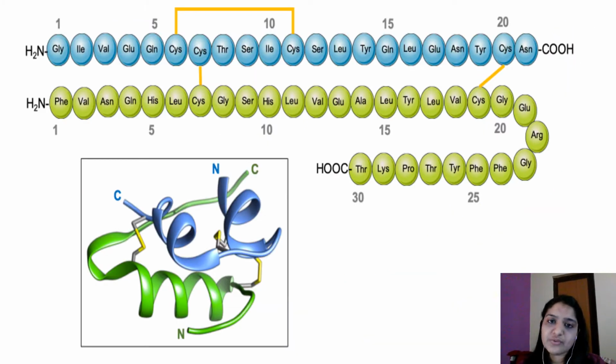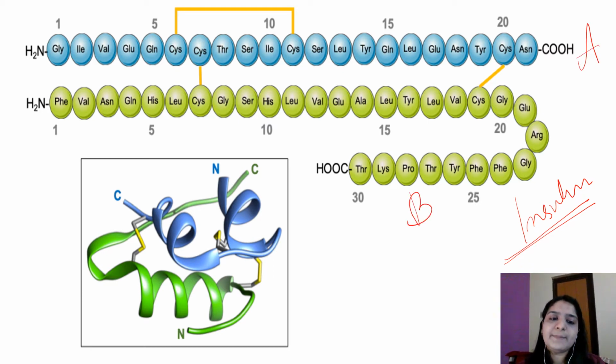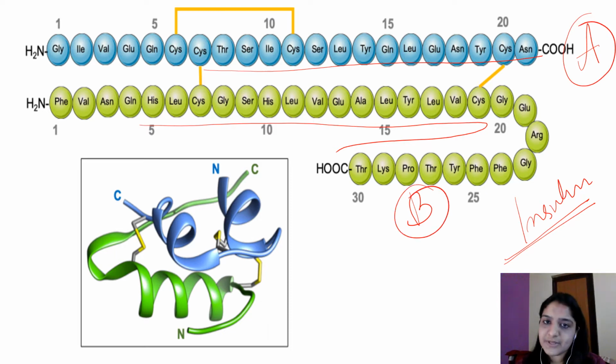This is the structure of insulin, the human insulin. It consists of two polypeptide chains, meaning many amino acids, more than 10 amino acids. There is an A chain and a B chain. The A chain consists of 21 amino acids and the B chain consists of 30 amino acids, so insulin has a total of 51 amino acids.